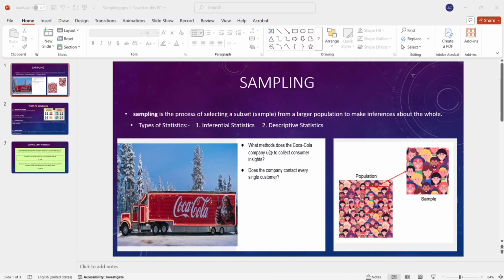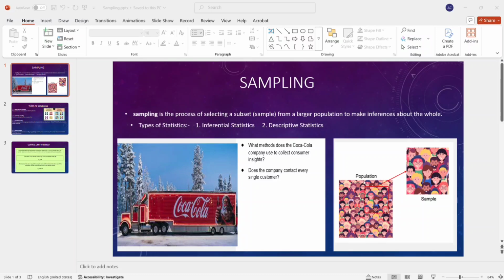In the picture, take a Coca-Cola company. In the world, all people drink Coca-Cola cold drinks. For the Coca-Cola company, it's not possible to take a review from all customers and make a decision. So what does the Coca-Cola company do? Coca-Cola basically uses a sample, and on the basis of the sample they make decisions, like what our total sales and total profit are. So instead of millions or trillions of data points, they take a sample of only 100 or 200 data points, and on the basis of that data they make a prediction.